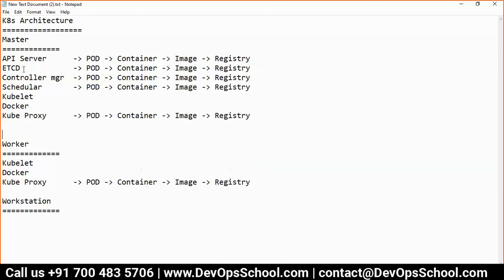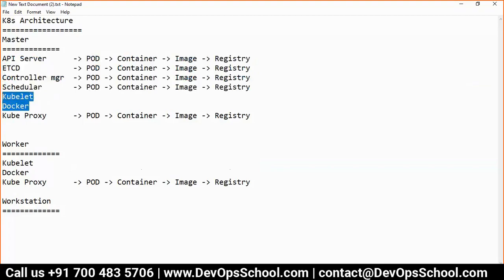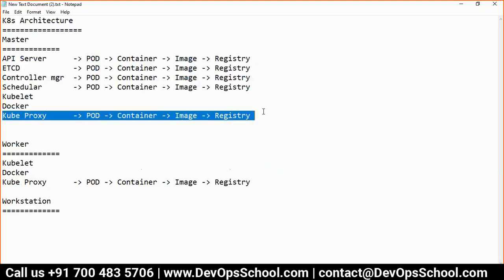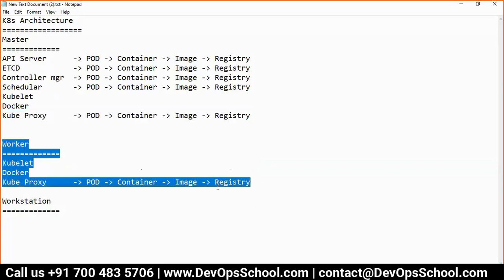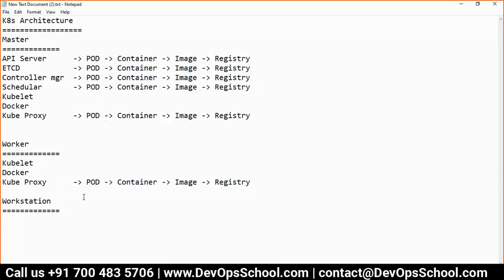See here. In the master server, you get the API server, but in the form of a pod. All these things you get in the form of pods. Kubelet you need to install, Docker you need to install. Kubeproxy is a pod again. In the worker you will get this one. So now this is the real architecture, guys.